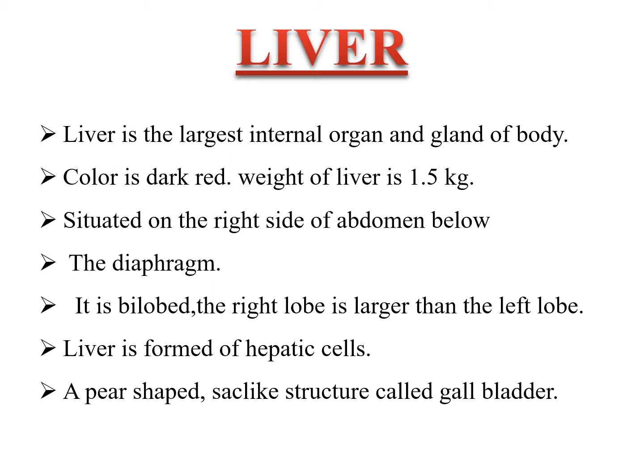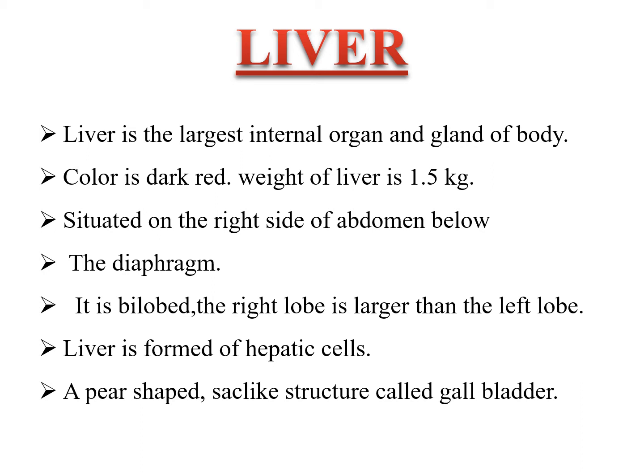Liver. What is liver? Liver is the largest internal organ and gland of the body. The color is dark red. Weight of the liver is 1.5 kg. Liver is situated on the right side of the abdomen below the diaphragm. It is bilobed, means two-lobed. The right lobe is larger than the left lobe. Liver is formed of the hepatic cells.